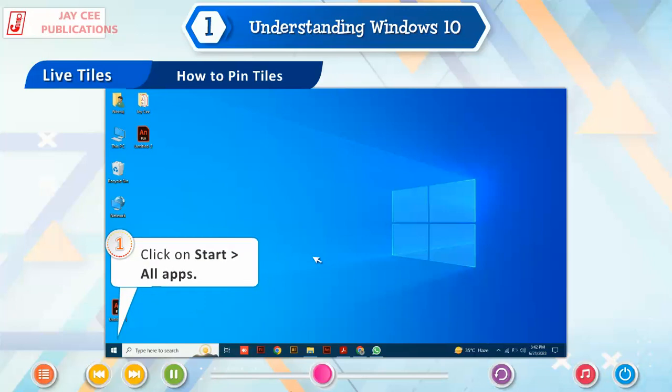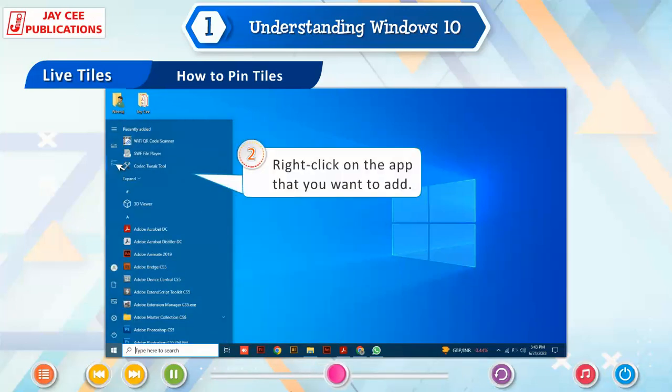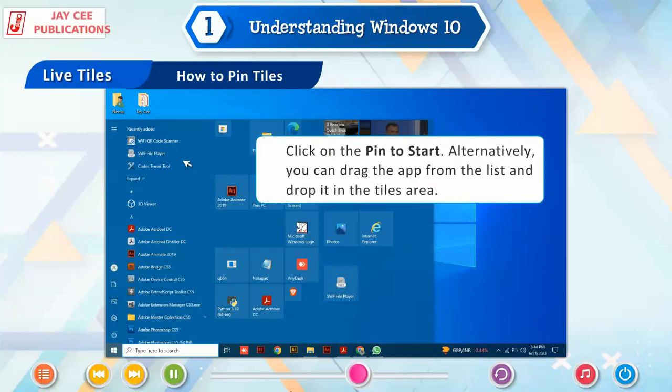How to pin tiles. 1. Click on Start, go to All Apps. 2. Right-click on the app that you want to add. 3. Click on Pin to Start. Alternatively, you can drag the app from the list and drop it in the tiles area.